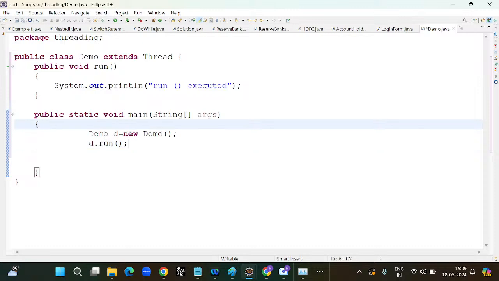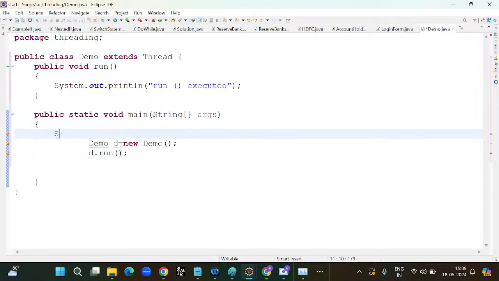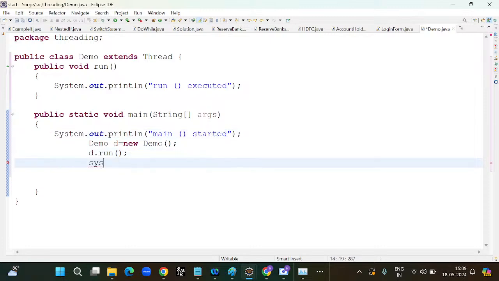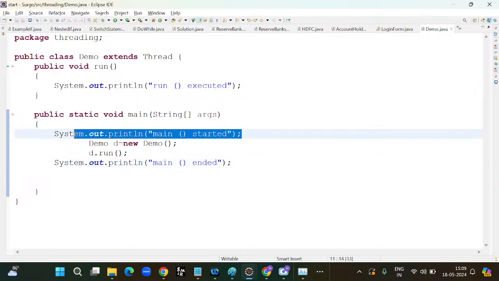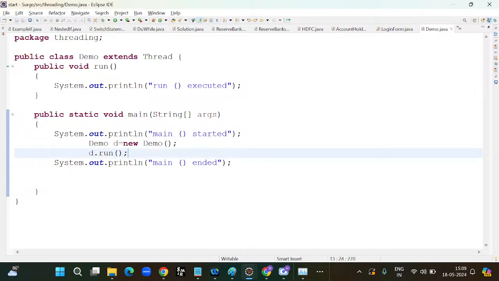Before calling the run method, I would like to display a dummy message like "main method started". And after this, I would like to display one more message, "main method ended". Do you guys clearly understand? If I run the file, which line gets executed the first time? This line will be executed, which is main method started. After this, we are calling the run method.